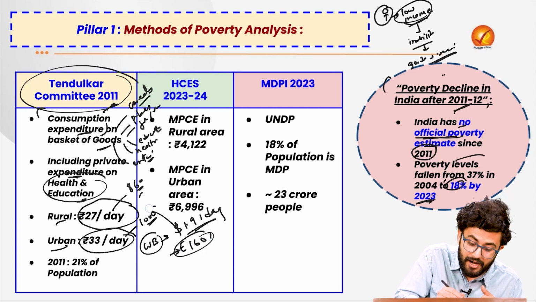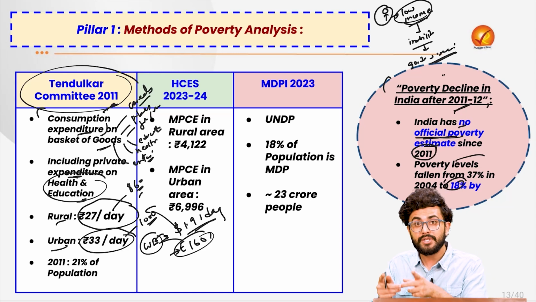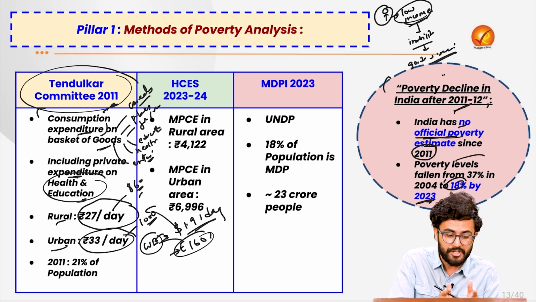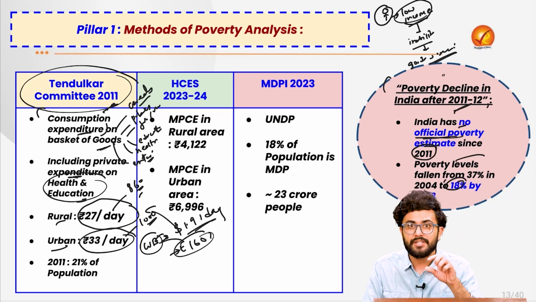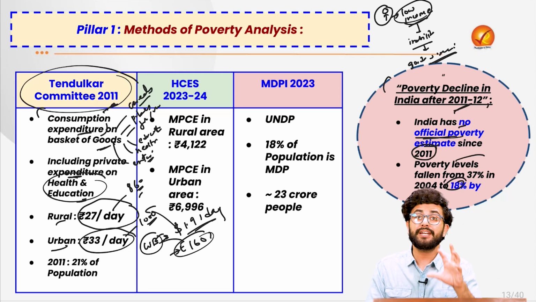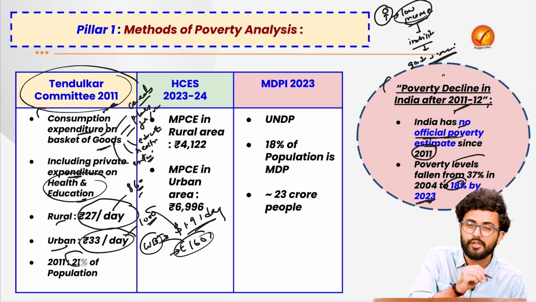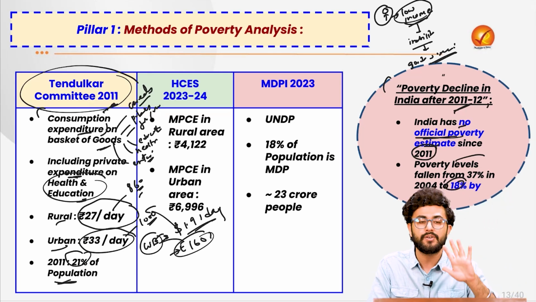So just look at the stark difference on the basis of which we are actually calculating the poverty estimation in our country. Even with such low levels, as per the Tendulkar Committee, 21% of the population in the year of 2011 was actually falling below the poverty line.